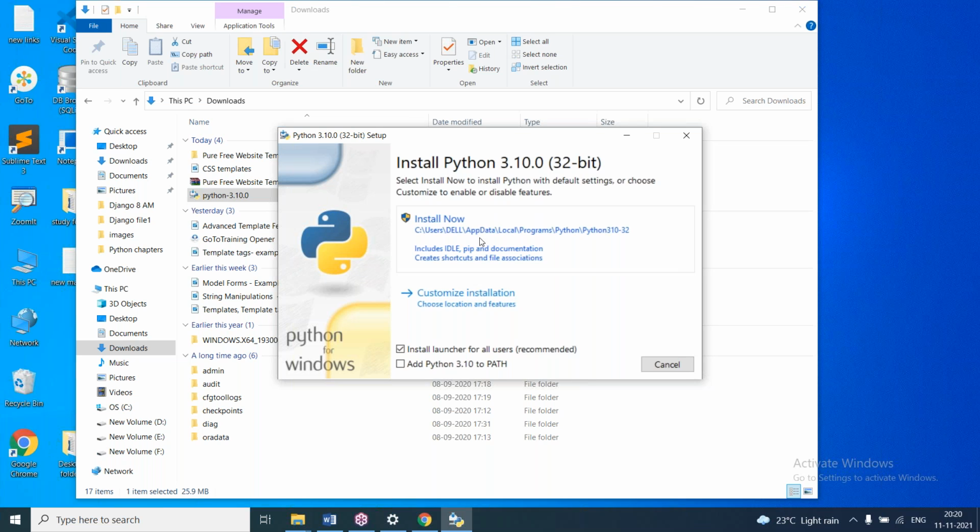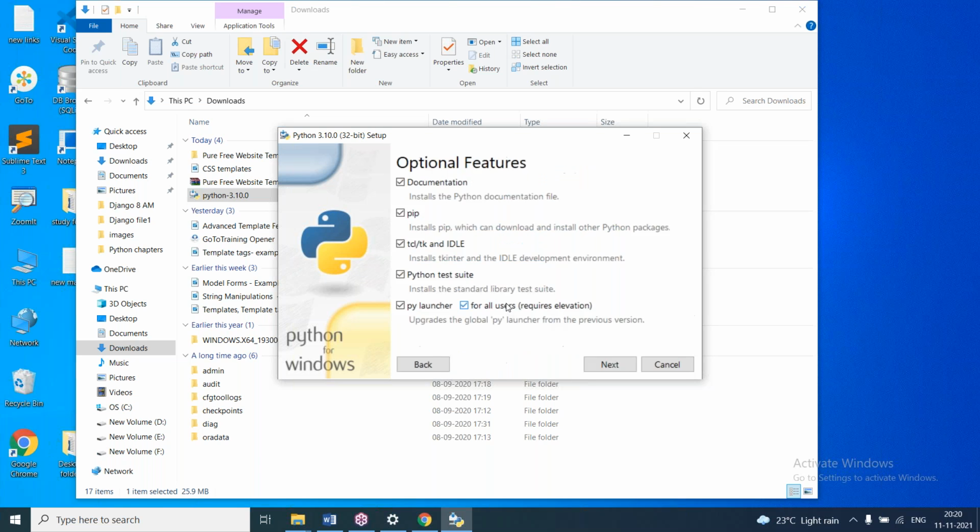So it will take some default location and it will install IDLE, pip, documentation, shortcuts, associated files, all this. But if you want to go for custom installation, customized installation means we can make changes. We can change the path, we can change the other options. Whichever options you want to install, we can select. So I have selected customized installation.